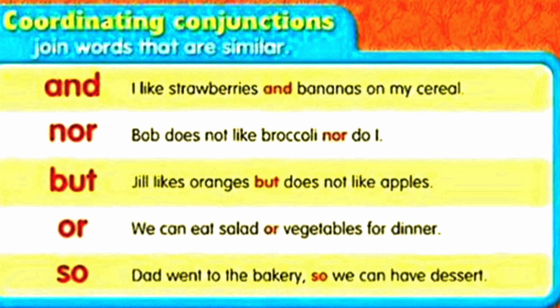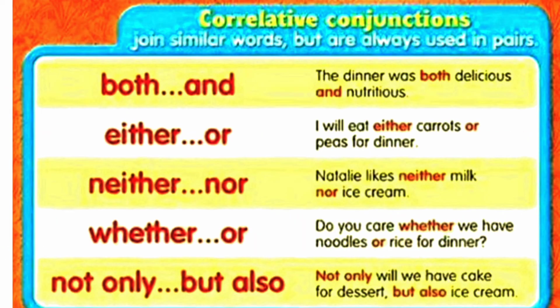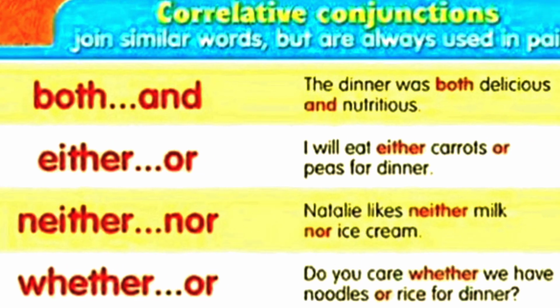Next we see correlative conjunctions. So what are these? Correlative conjunctions, they join similar words but are always used in pairs, like both and together we can use in a sentence like this: the dinner was both delicious and nutritious. Either or. I will eat either carrots or peas for dinner. Neither and nor.